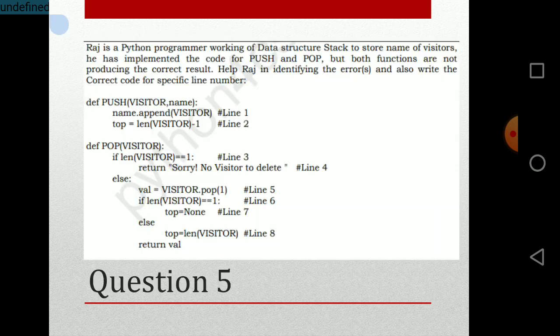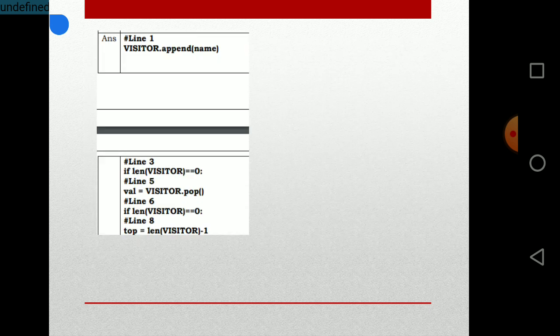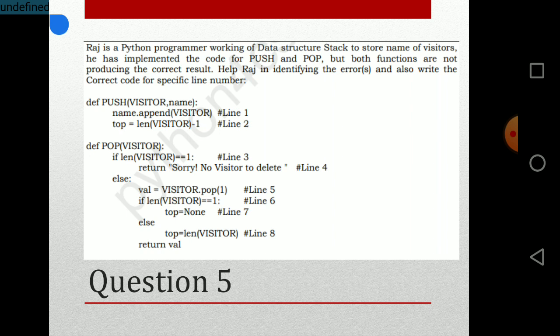And in line 6, if length of visitor is equal to 0, top is equal to None. Here also, the length of visitor is equal to 1 is wrong, you have to set 0, not 1. And else top is equal to length of visitor minus 1 you have to set, because you are popping the value and you have to reduce the size of the stack. So top is equal to length of visitor minus 1. So these are the errors in this code.